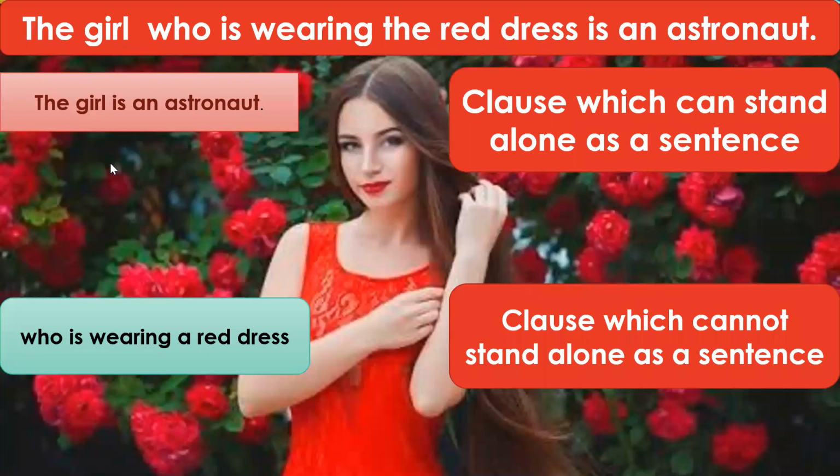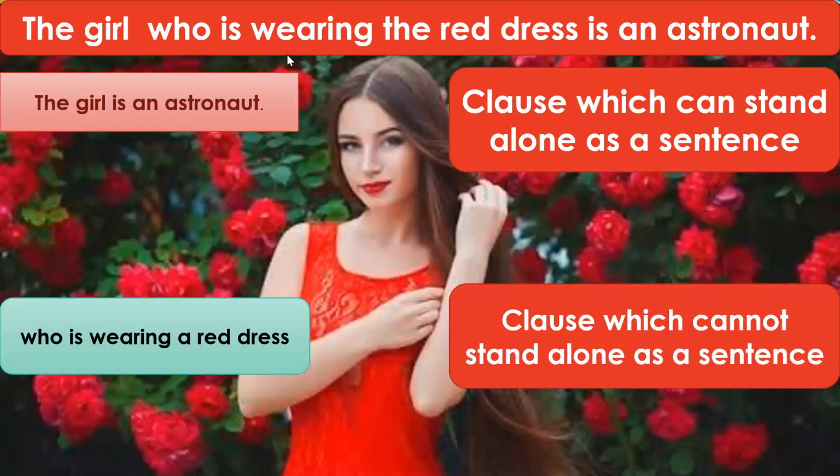It should fulfill these conditions. It should have a subject. It should have a verb. It may or may not convey a complete thought, and it may or may not stand alone as a sentence. So that is a clause.